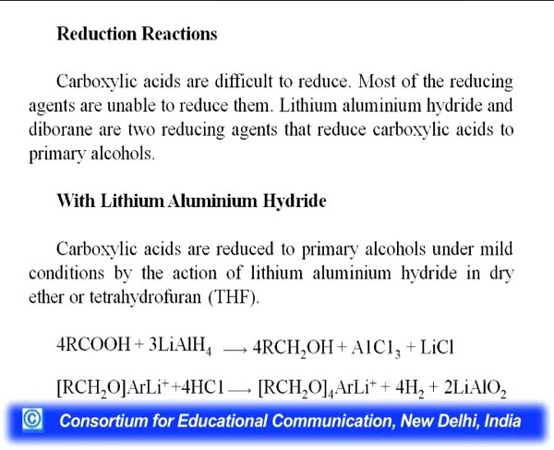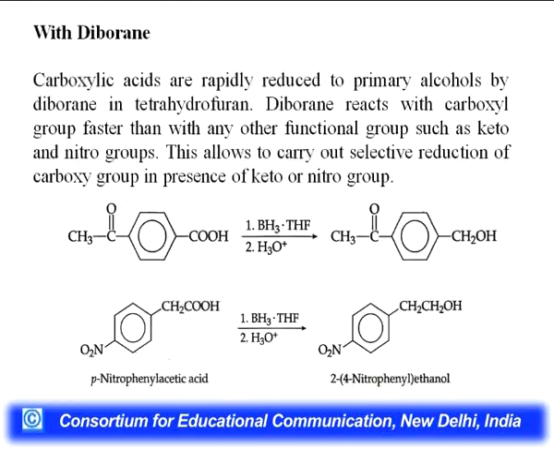Lithium aluminum hydride and diborane are the two reducing agents that reduce carboxylic acids to primary alcohols. With lithium aluminum hydride, carboxylic acids are reduced to primary alcohols under mild conditions in dry ether or tetrahydrofuran. So, you can see carboxylic acid will reduce to alcohol. With diborane, carboxylic acids are rapidly reduced to primary alcohols in tetrahydrofuran.